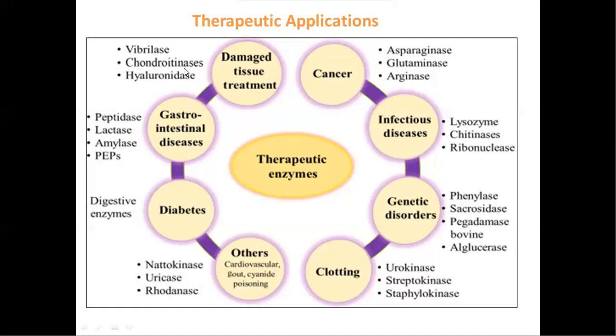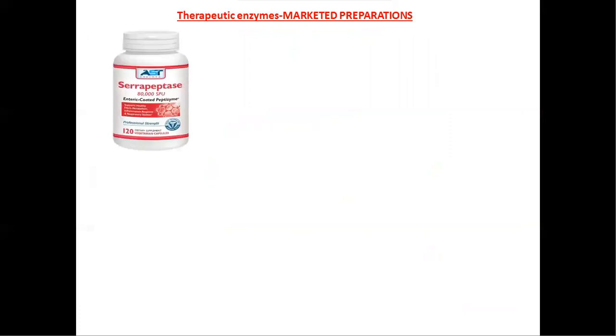So this is about therapeutic applications of enzymes, and these are the marketed preparations of therapeutic enzymes, which are used to treat inflammatory, digestive, and heart diseases.